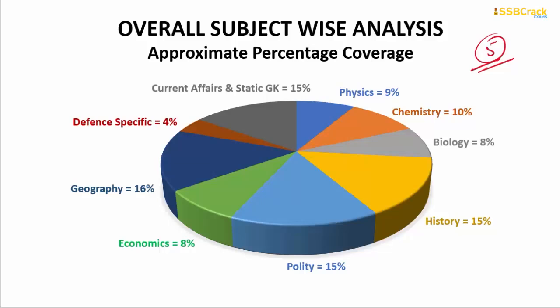Regarding this, in the coming paper, as I always tell you, you can expect around 9% of the questions from physics, 10% from chemistry, biology 8%, history 15%, and around 15% for polity, economics 8%, geography 16%, defense specific only 4%, and current affairs and static GK around 15%.